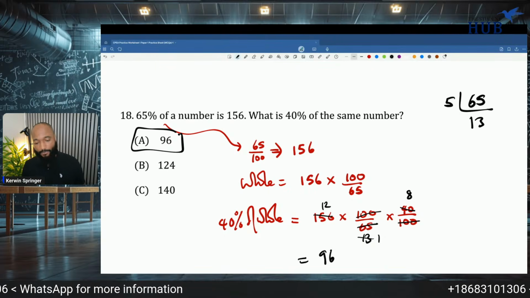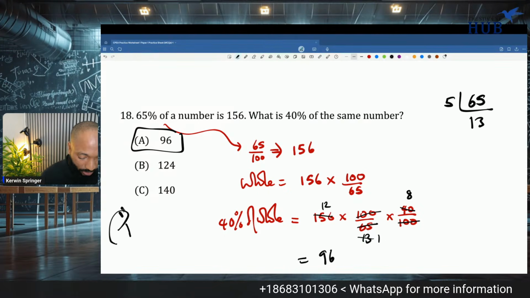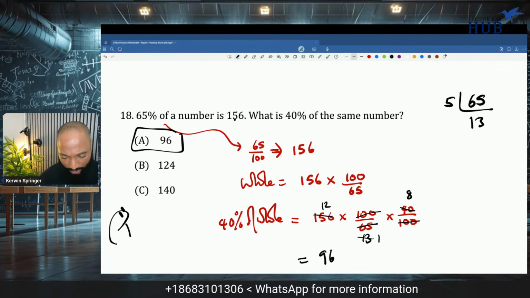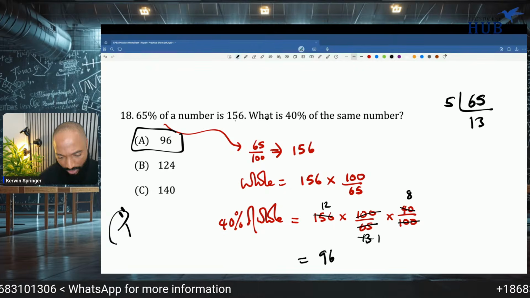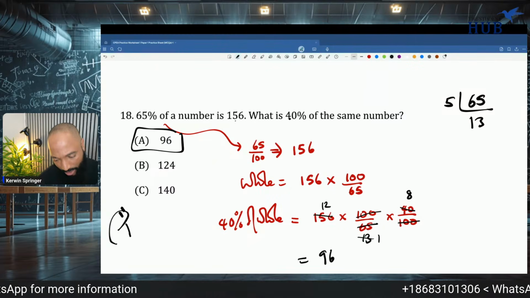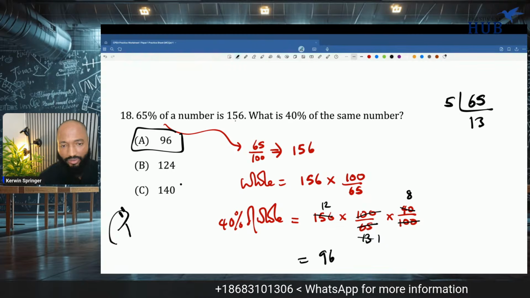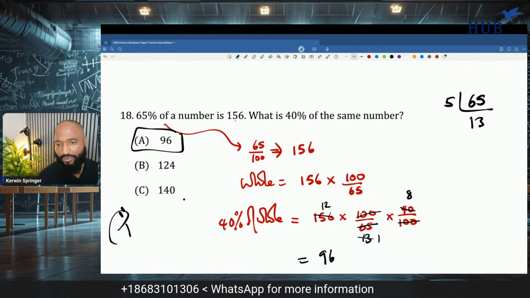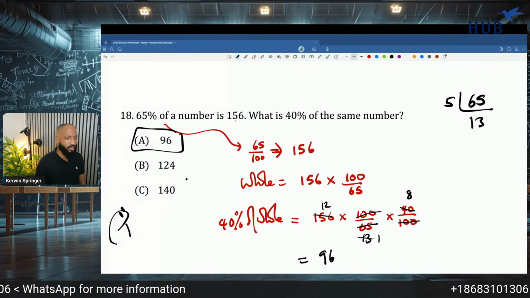Yes, sir. Another way I could have done this question very easily is if I'd stop and look at the answers, because watch these answers. 65% of a number is 156. 40% of the same number. This is not half, but is a sizable difference less. So none of these look very inviting to me. 140, it won't be 140 for sure.